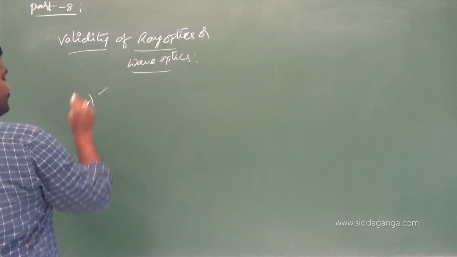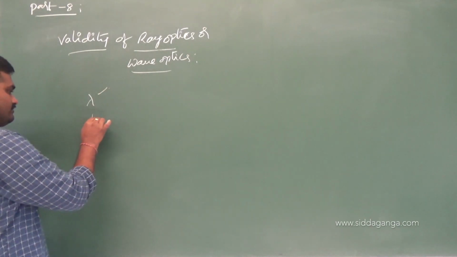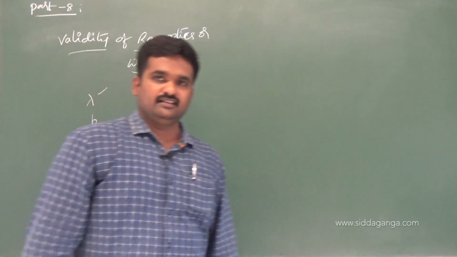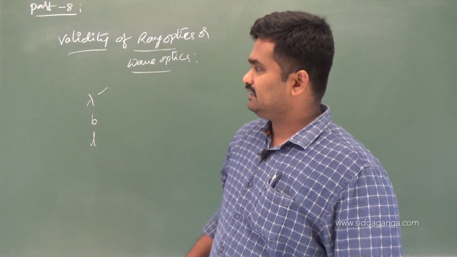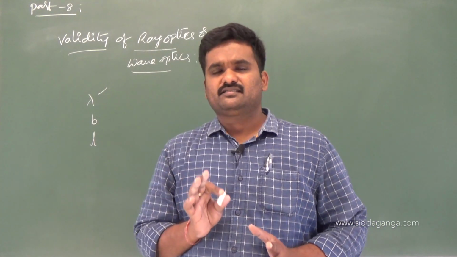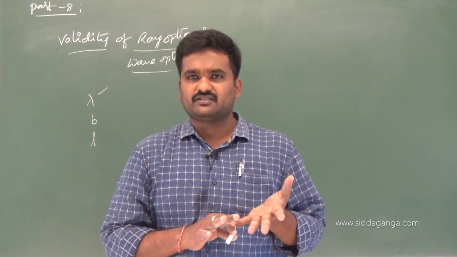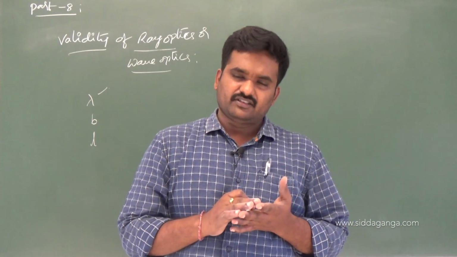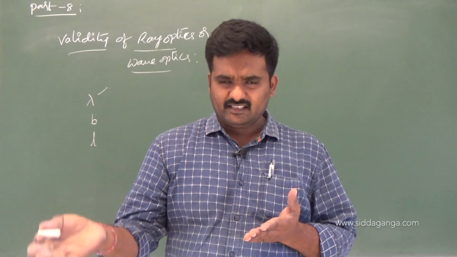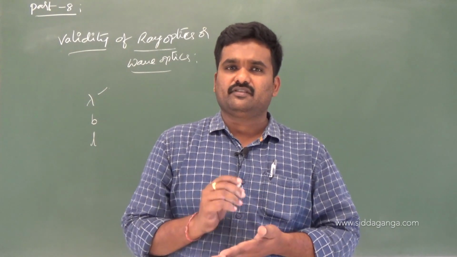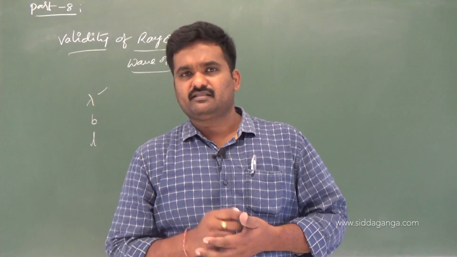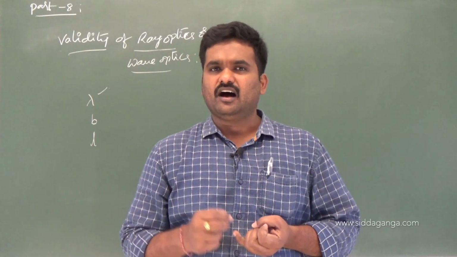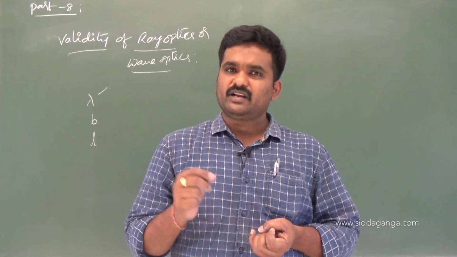One is the wavelength of light used. The other one is the size of the object, and the other one is the distance between the screen and the object. For all the phenomena we are studying, like reflection, refraction, interference, diffraction, and even dispersion, any kind of optical phenomena, a light ray should interact with a certain object. The object might be anything.